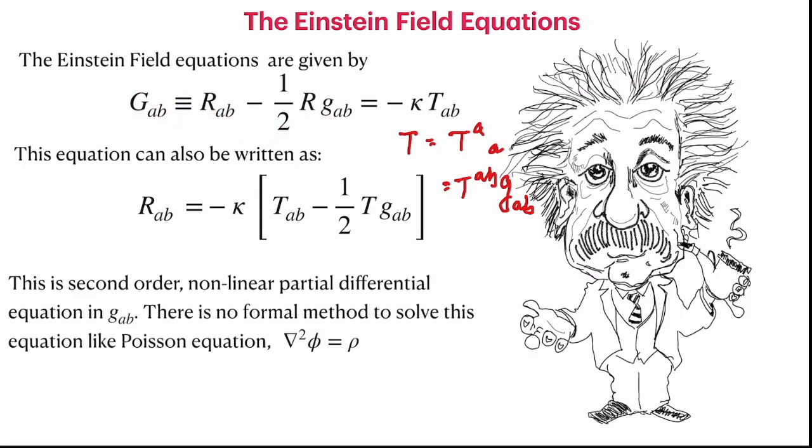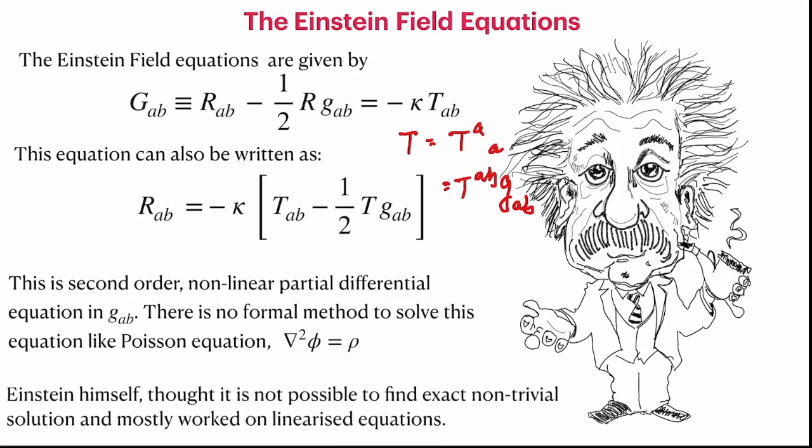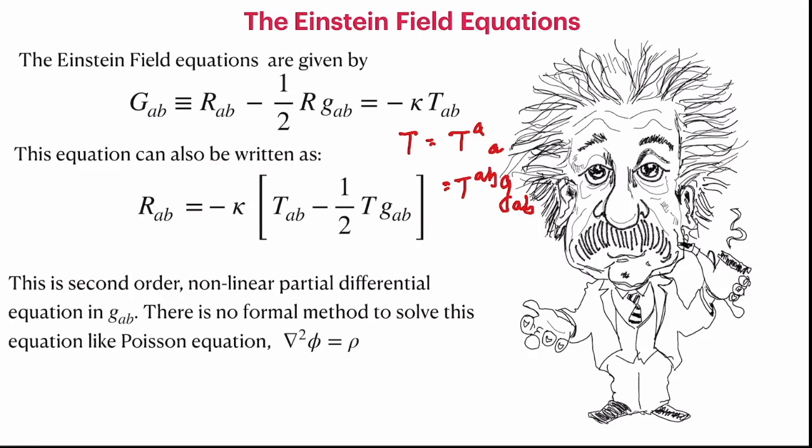Now, this side is a source, which is written in terms of the energy momentum tensor, that is density and pressure for the perfect fluid or whatever field you are putting. On the other side, we have a geometry given by the Ricci tensor, which can be written in terms of the metric tensor.